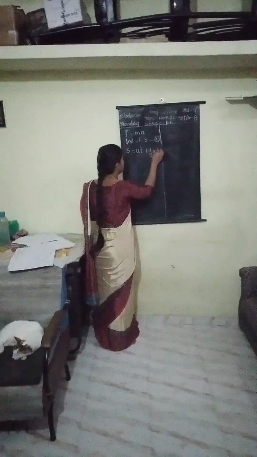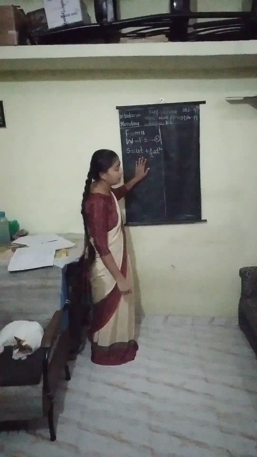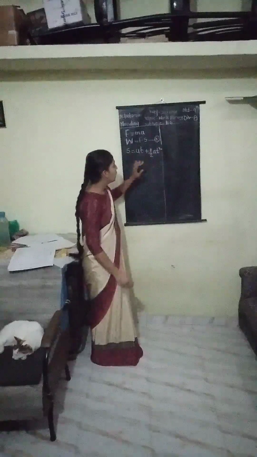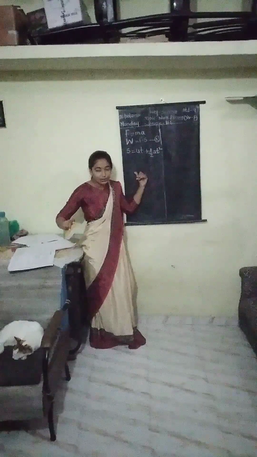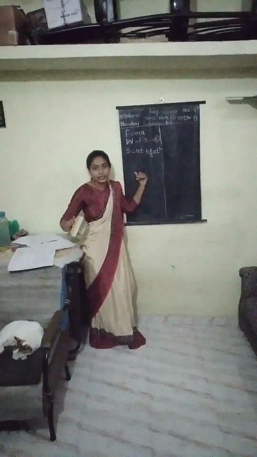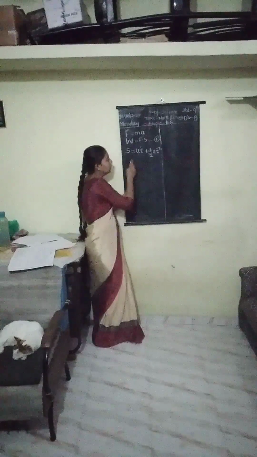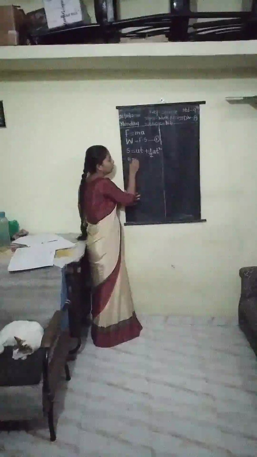So Newton's second law equation we have to use here. And what is that equation? S is equal to ut plus 1 by 2 at square. Right? S is equal to ut plus 1 by 2 at square. This is Newton's second law. But as I told you, this duster having some mass m has some initial velocity that is equal to 0. So the value of u is equal to 0.